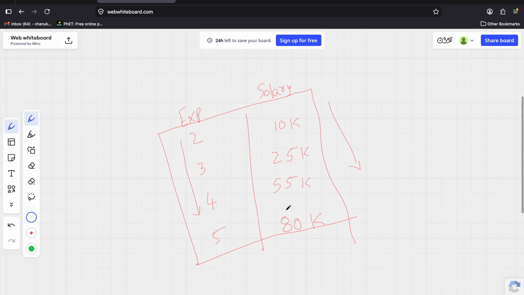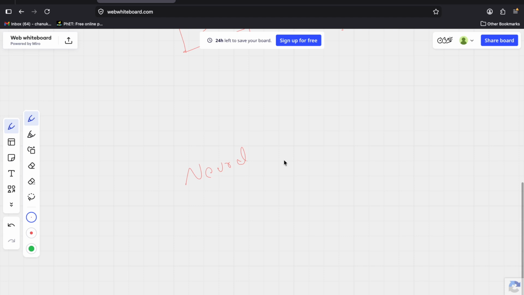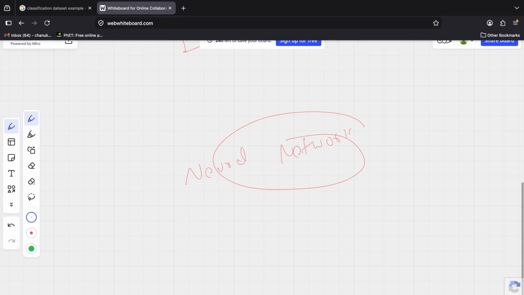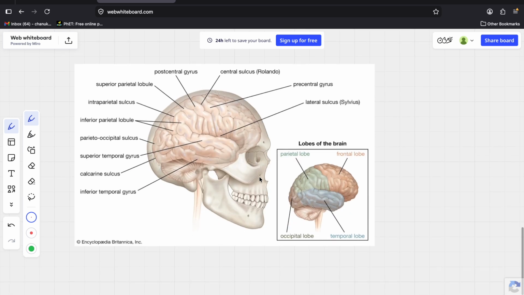Now, we are using our brain to understand this pattern. The same way, artificial intelligence has something called a neural network, guys. Like our brain, artificial intelligence has a neural network. Now let's understand how a neural network works. This is how our brain looks.